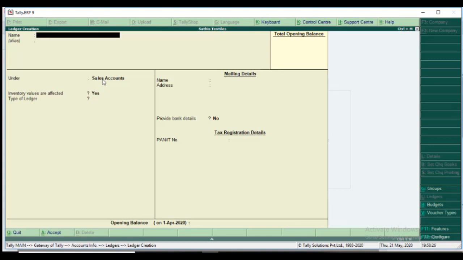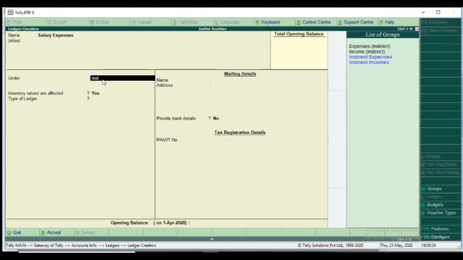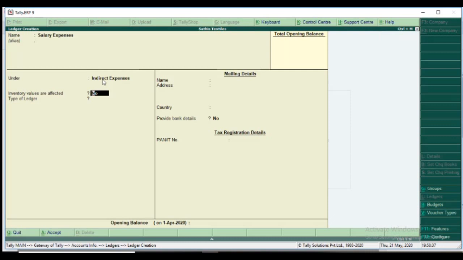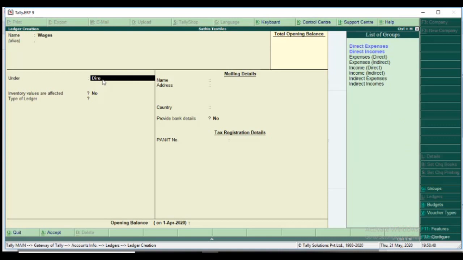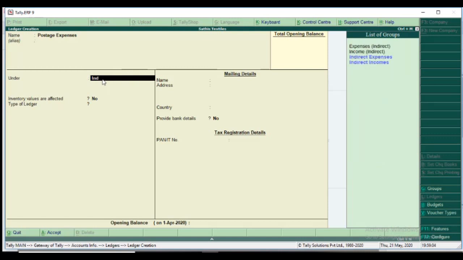And salary expenses is an indirect expense. Here comes inventory values are affected, no. Then wages is a direct expense. The final one is postage expenses. Postage expenses is an indirect expense, yes.